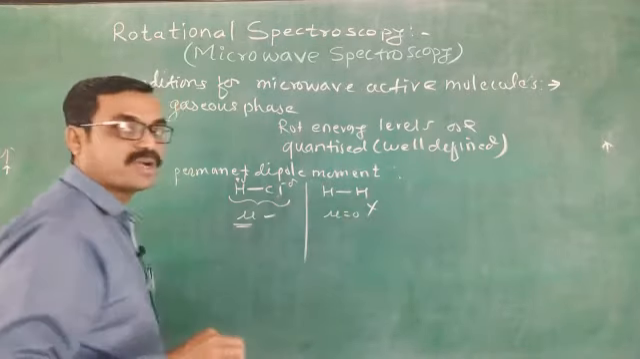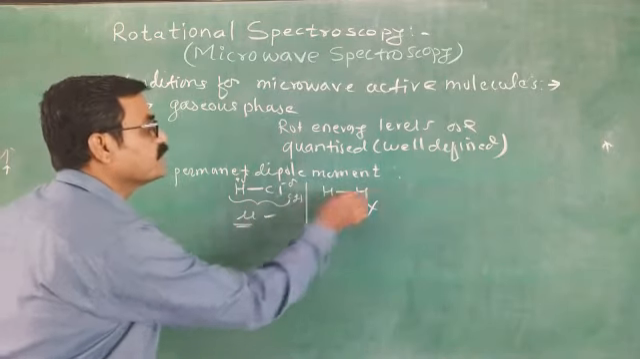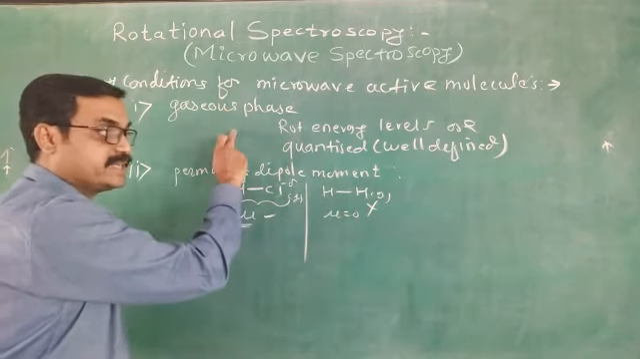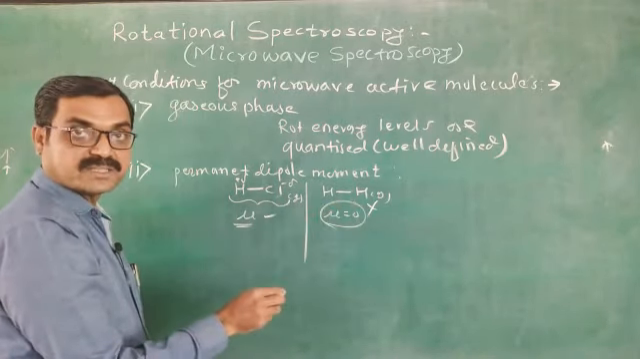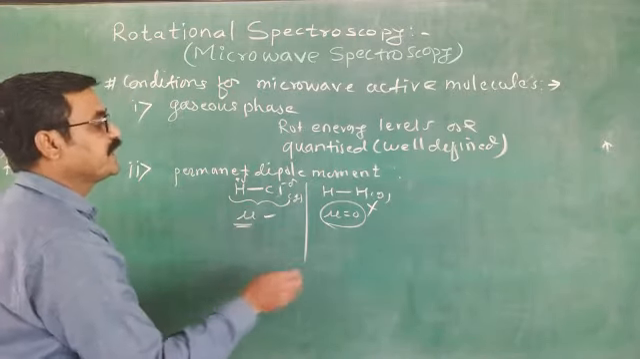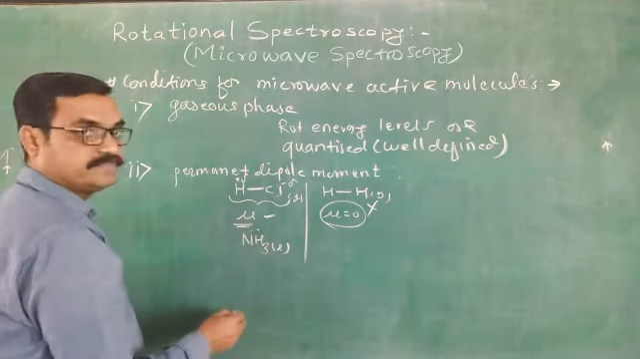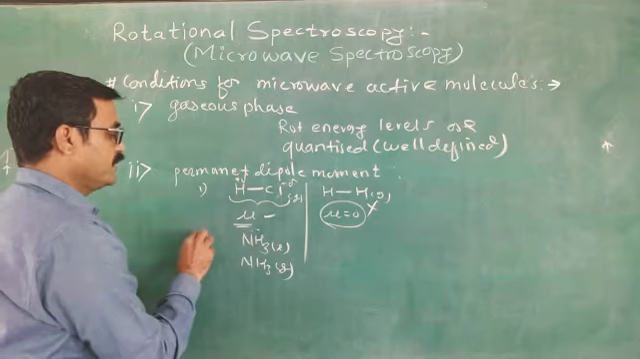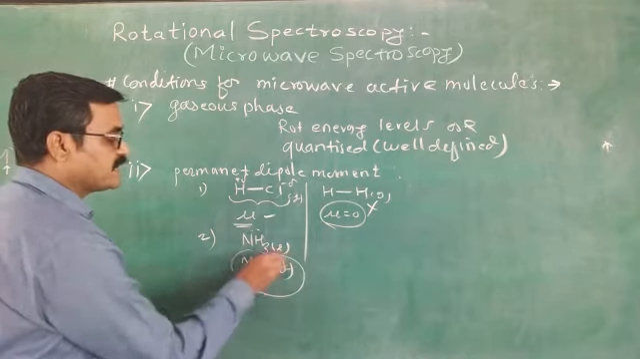That's why this H2 molecule can't give rotational spectra. Though it is in gaseous phase, it is a homonuclear diatomic molecule. It follows one condition, gaseous phase, but it cannot follow the other condition because its dipole moment is 0. The second condition is that the molecule must have a certain dipole moment. Another example, say NH3 liquid and NH3 gas. Do both give the rotational spectra? No, only ammonia in gaseous phase gives.